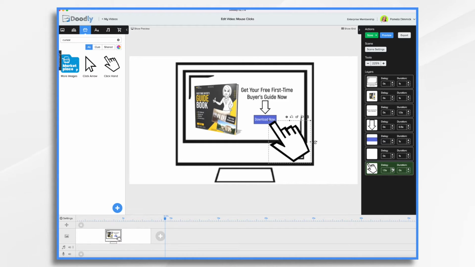Maybe we have a voice talking about this, and then we're going to have the hand pop on and click the download button. And when that happens, I want the download button to react a little bit. So I want it to get big and then small, back to normal again, just very subtle.